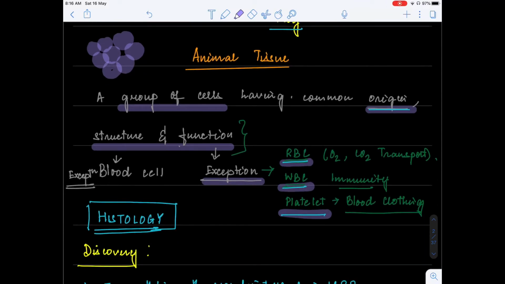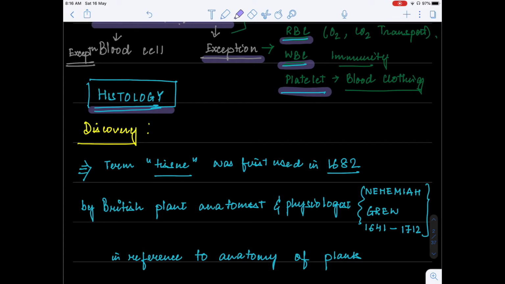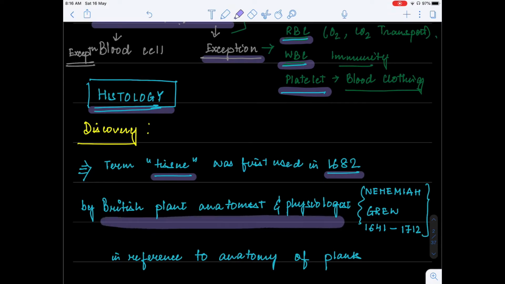Okay. Now, what is histology? The study or the branch of biology which deals with tissue is what is referred to as histology. Looking into the discovery of tissue, we will see that the term tissue was first used in 1682 by a British plant anatomist and physiologist, Grew.